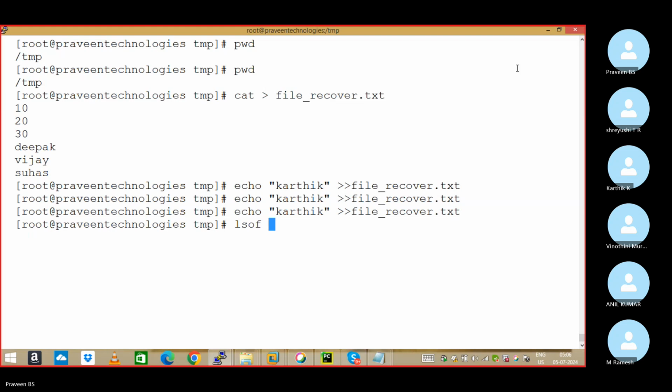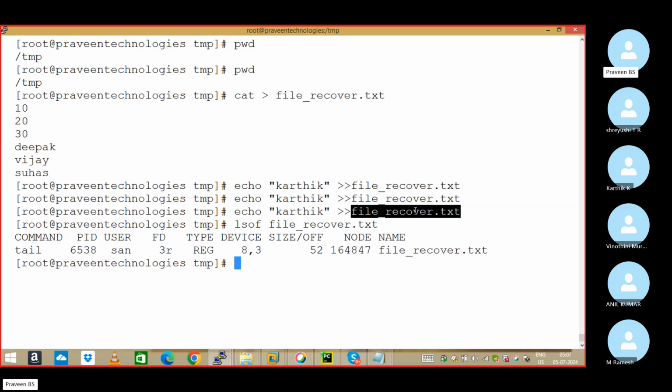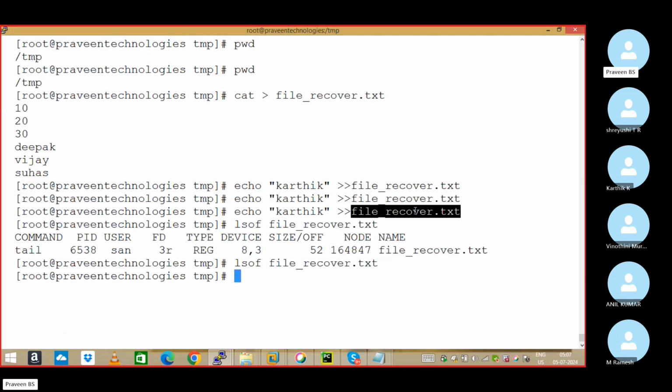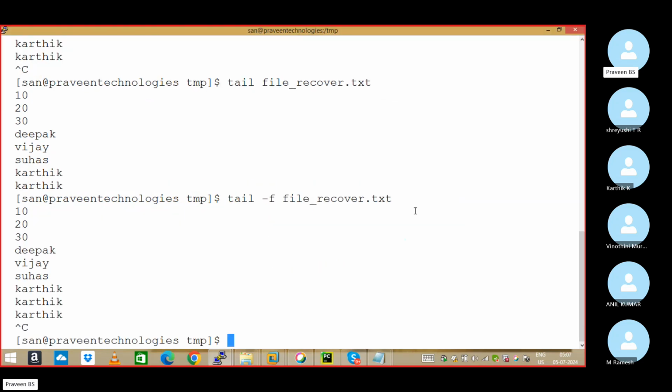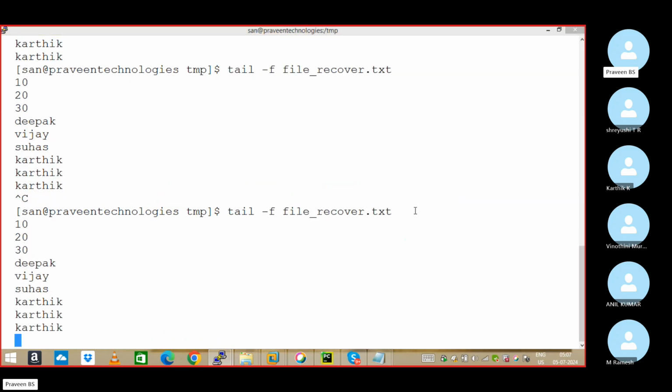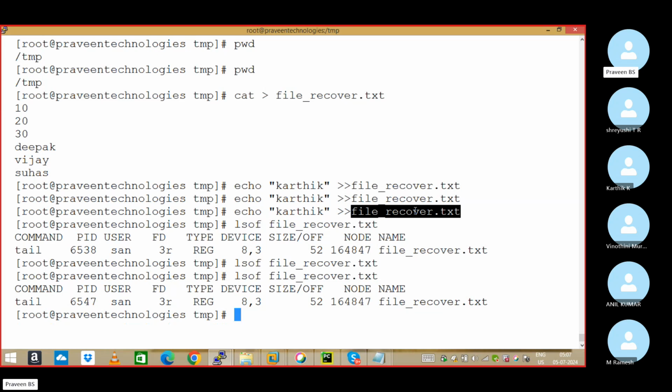lsof, with this file name. lsof, list of open files. Santosh has opened it here, correct, sir. Now I'll close tail -f immediately, and now it doesn't show anything. Got my point? I closed tail -f, sir, it's not showing now. Yes, sir. Again I'll open tail -f, and now it is visible. Getting my point or not, sir? On that day, one of my colleagues deleted the file.